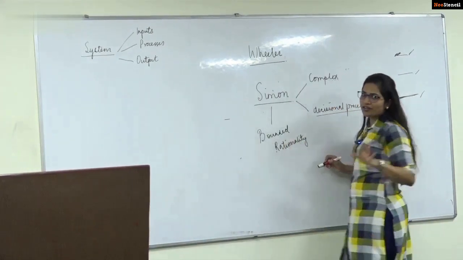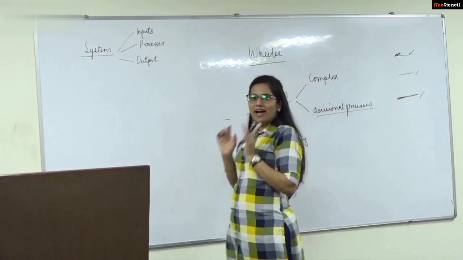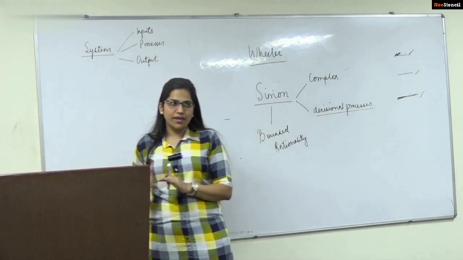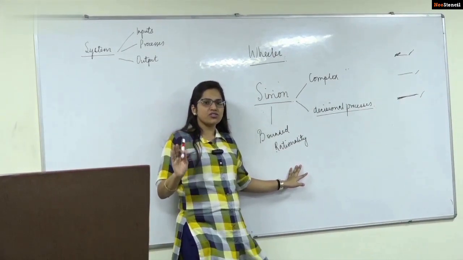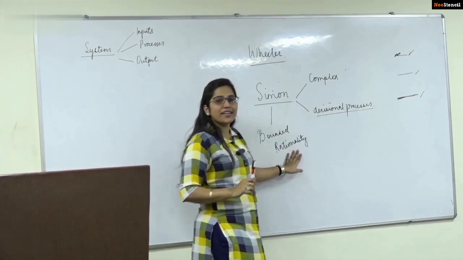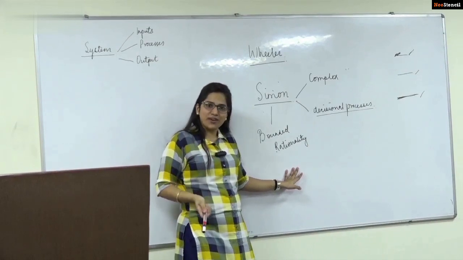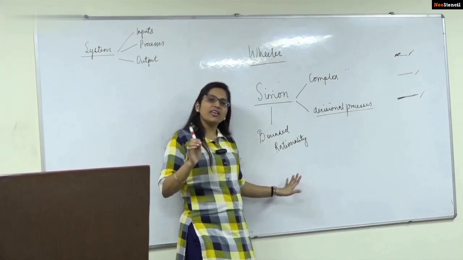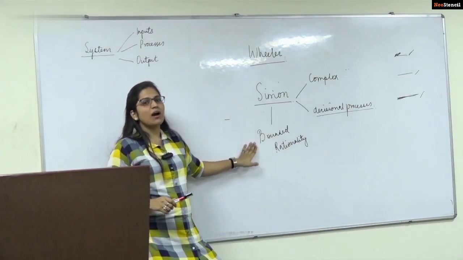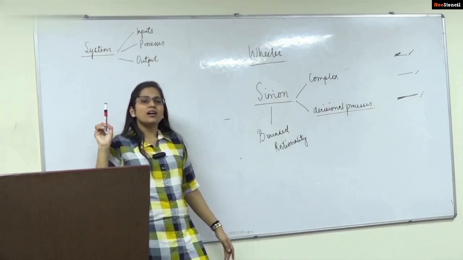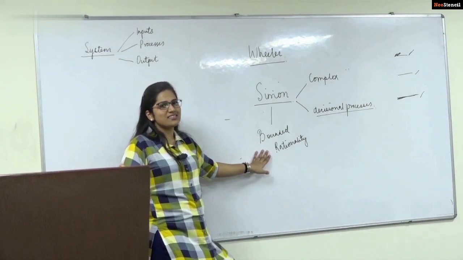They may not be able to take perfect decisions, and hence managers do not aim to have maximum satisfaction out of a decision. What they aim at is that even if they have some good enough satisfaction from a decision, they're satisfied. They do not aim at perfect decisions or maximum satisfaction from a decision. They aim at having even a good enough satisfaction. And why? Because there is bounded rationality, and there are a lot of constraining factors. That is the concept of bounded rationality, which has importance here.